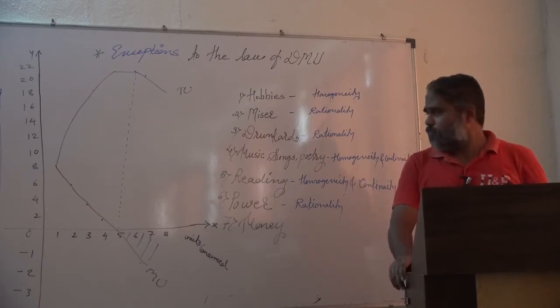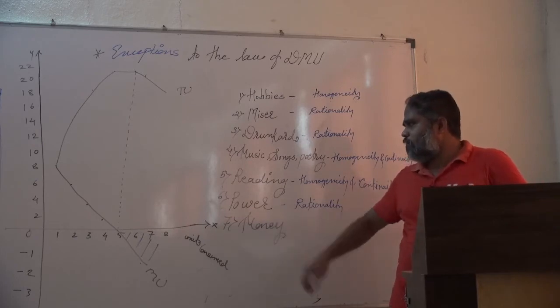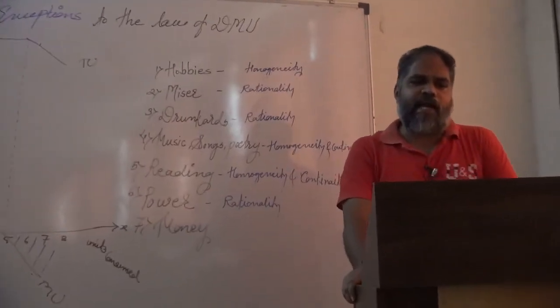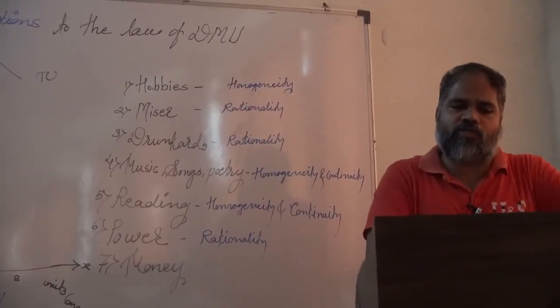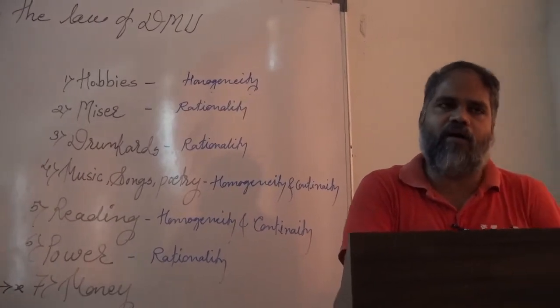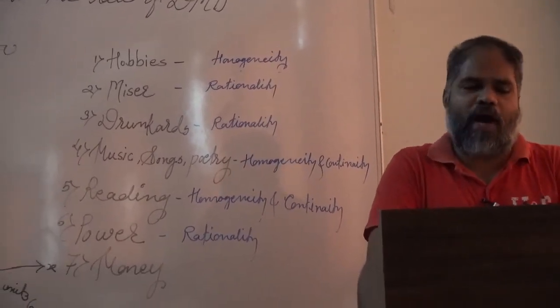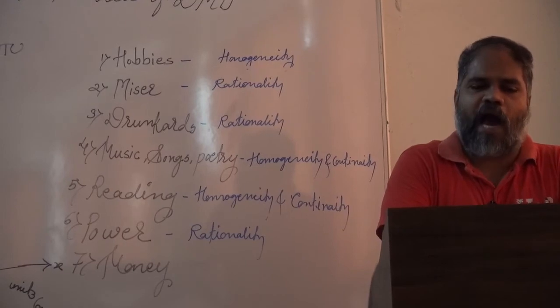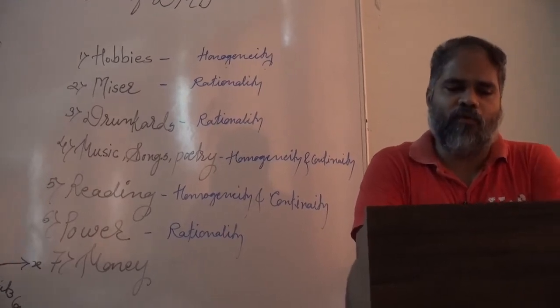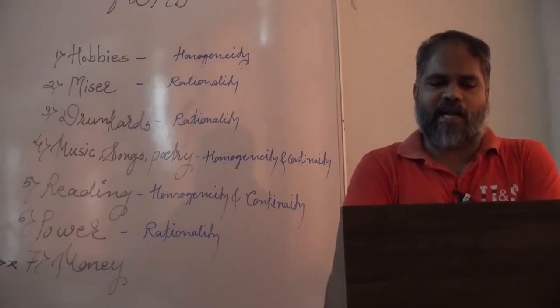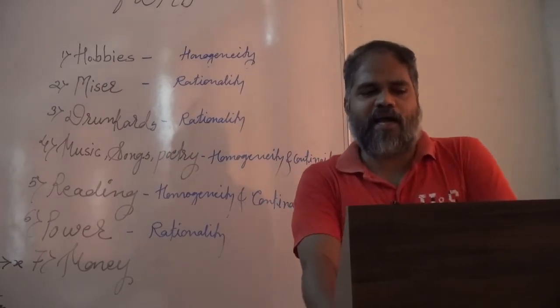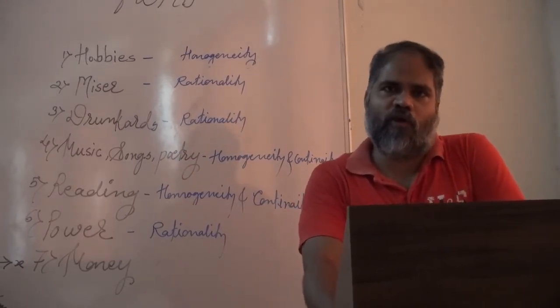Now move to the sixth point, that is power. It is an exception to the law of DMU because when a person gets power, his lust for power increases to have it more and more. However, it is not a real exception as the rationality condition is violated.